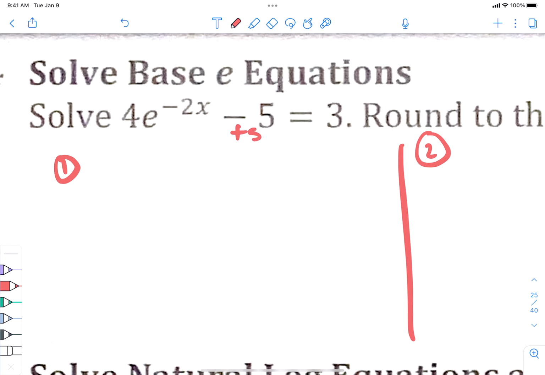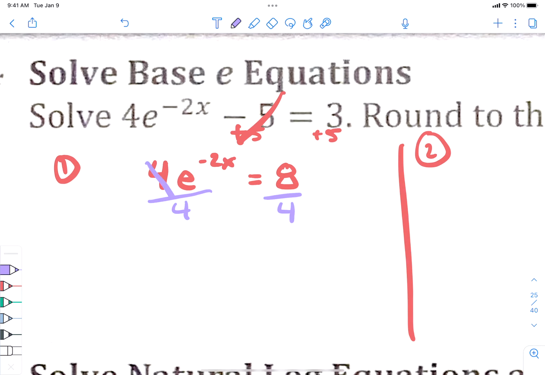Let's add the 5 over, right? Let's deal with the numbers first. So if I add the 5 over, 4e to the negative 2x equals 8. Now what? Divide what? The 4. Yeah, let's divide by 4. Let's get the 4 out of the way, right? And we're solving for x in the exponent, right? But the only way of getting that down out of the exponent is by having a log, right? We know that, right? We have to get them down out of the front. But in the last section, what we would do is we would do log in front.